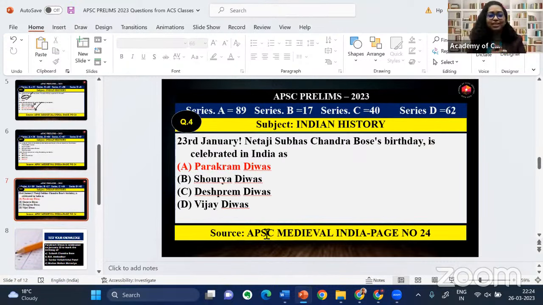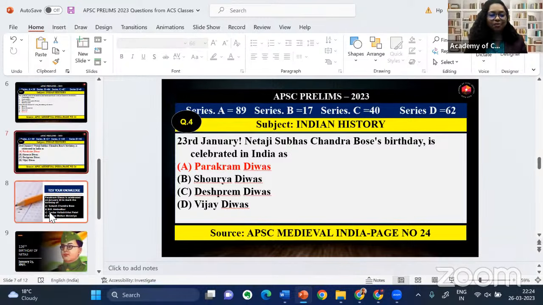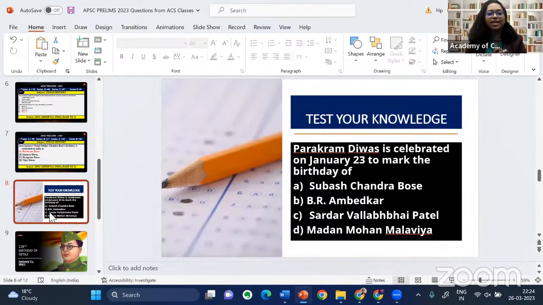It's a very easy question. 23rd January, Netaji Subhash Chandra Bose's birthday, is celebrated in India as Parakram Divas. And fortunately, on 23rd January, I was taking the crash course of history in our academy from Guwahati.